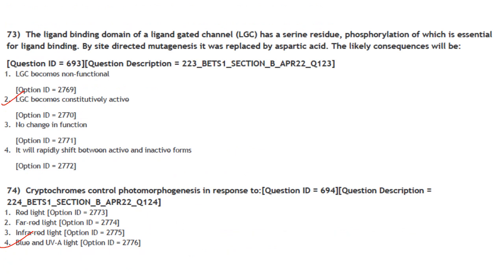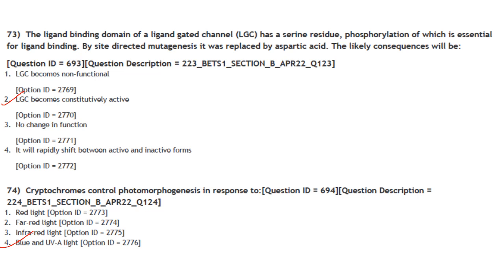Then next, the ligand binding domain of a ligand gated channel has a serine residue, phosphorylation of which is essential for ligand binding. By site-directed mutagenesis, it was replaced by aspartic acid. The likely consequence will be. So aspartic acid is chemically similar to phosphoserine.